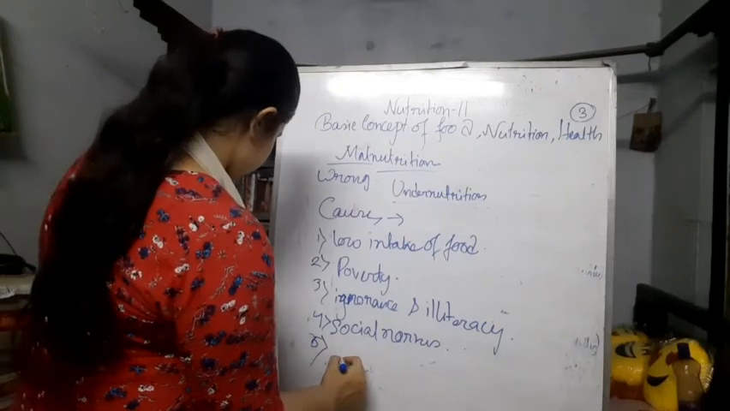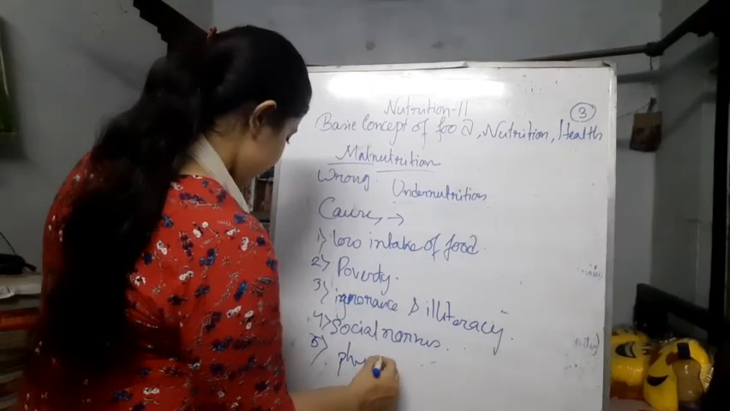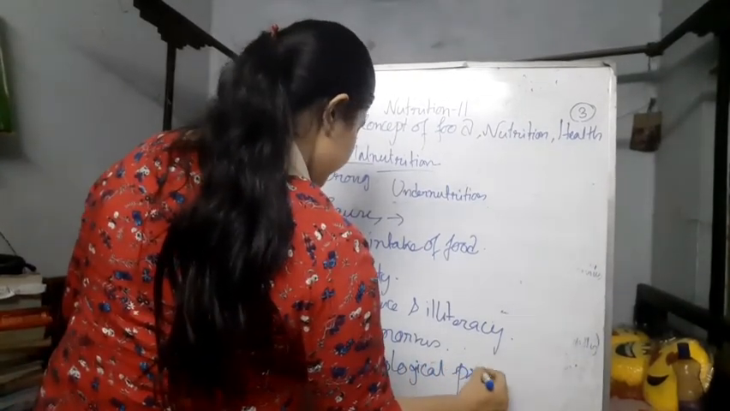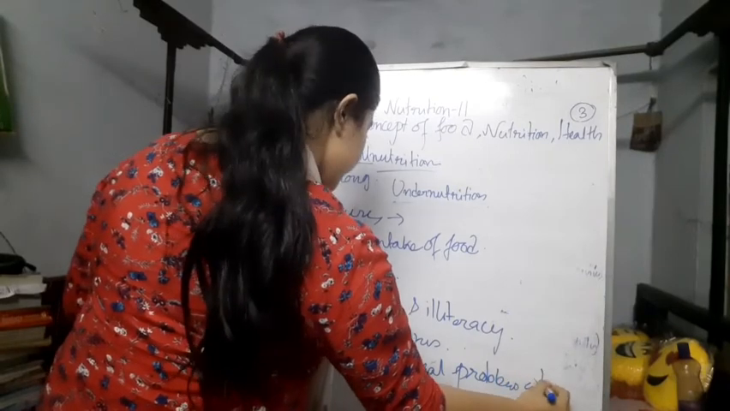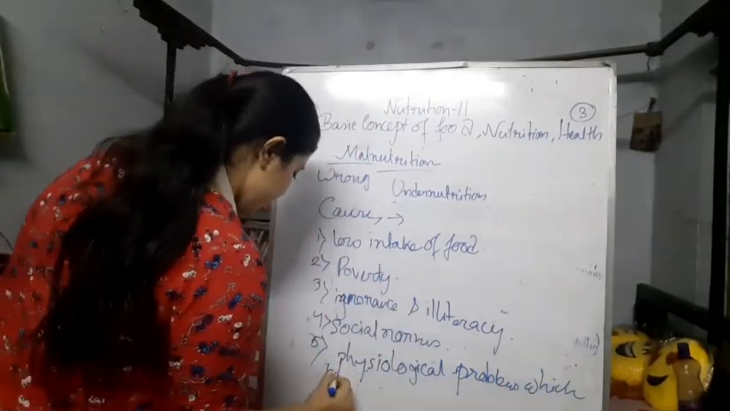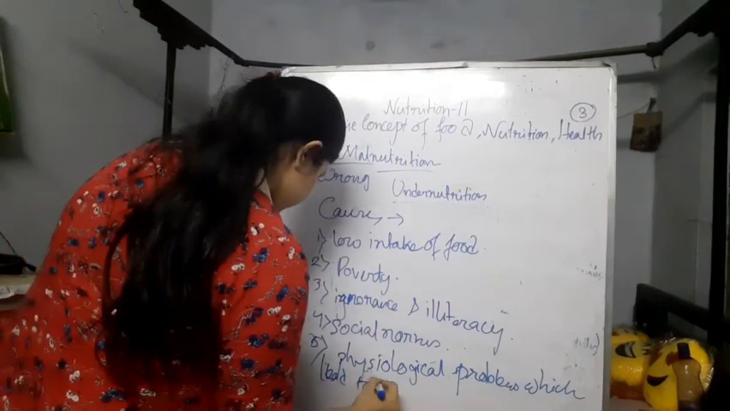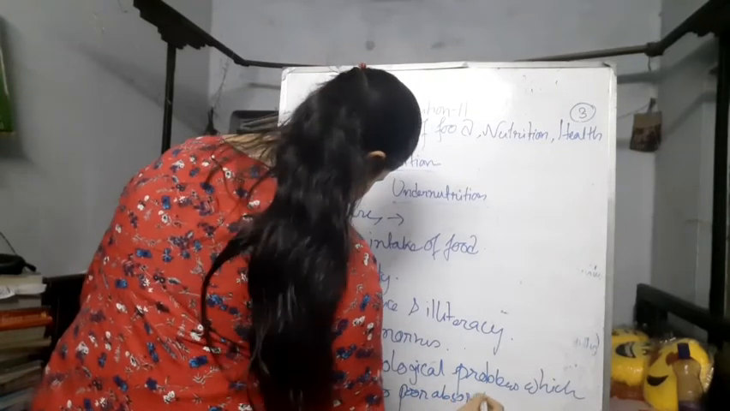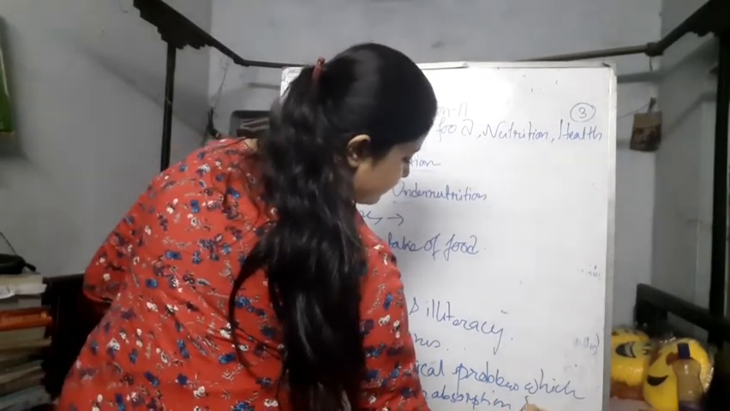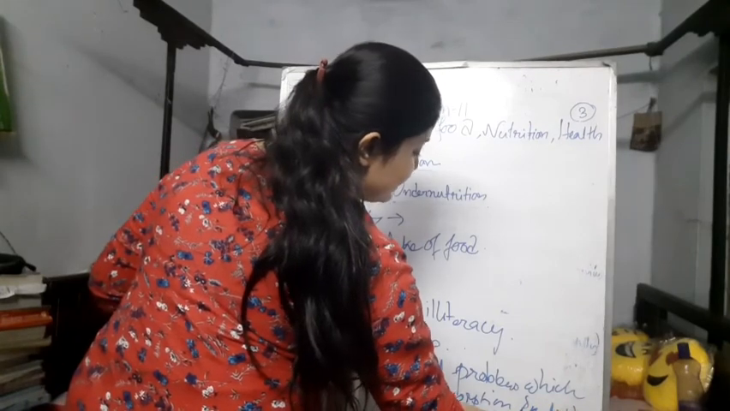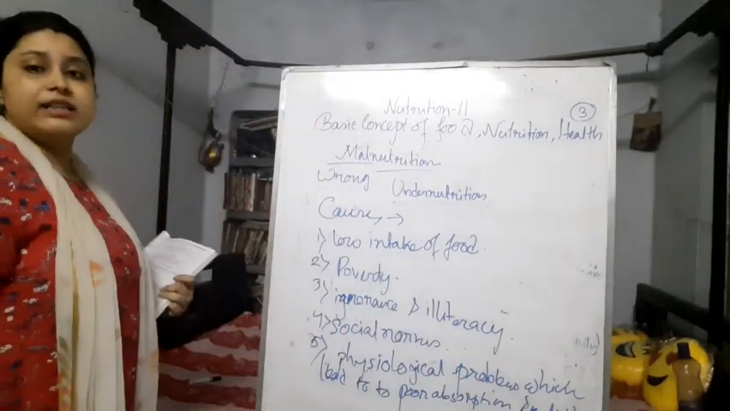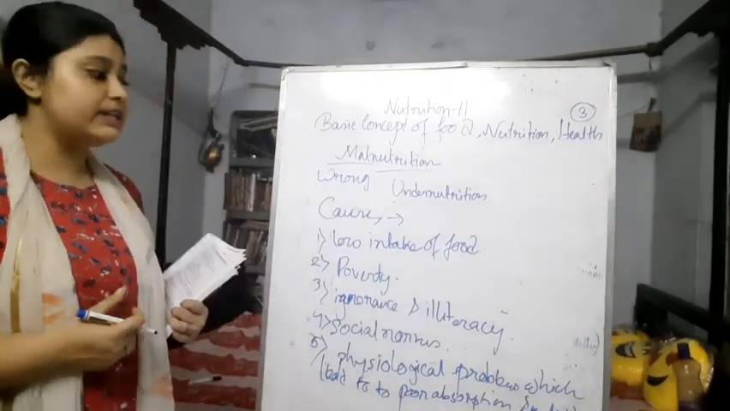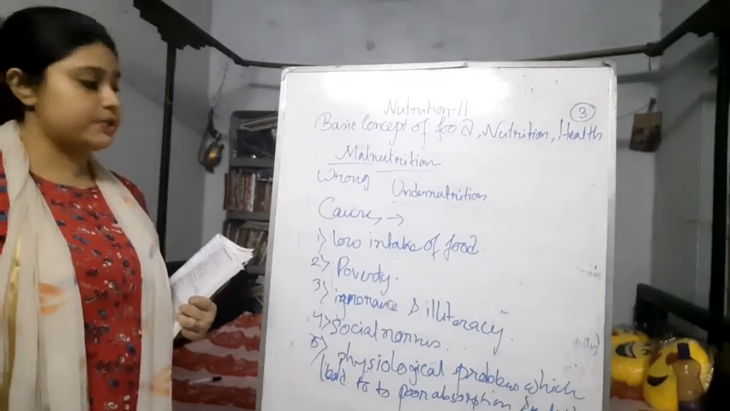Next, physiological problems which lead to poor absorption and nutrition. It is a very important problem, like when the person is not able to digest the food properly or absorb the food properly, then he or she also can be undernourished.